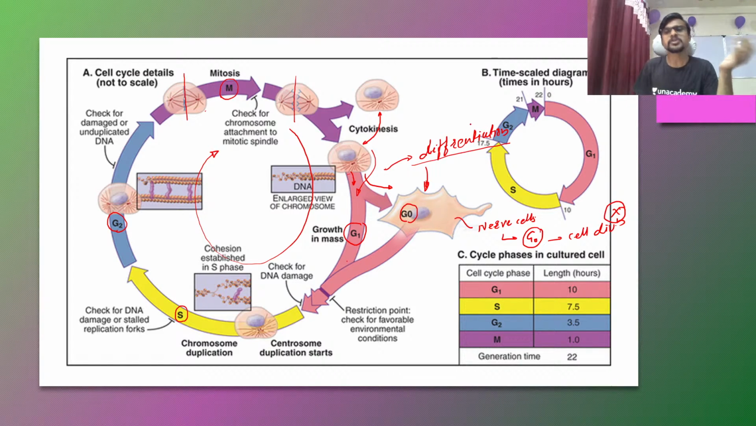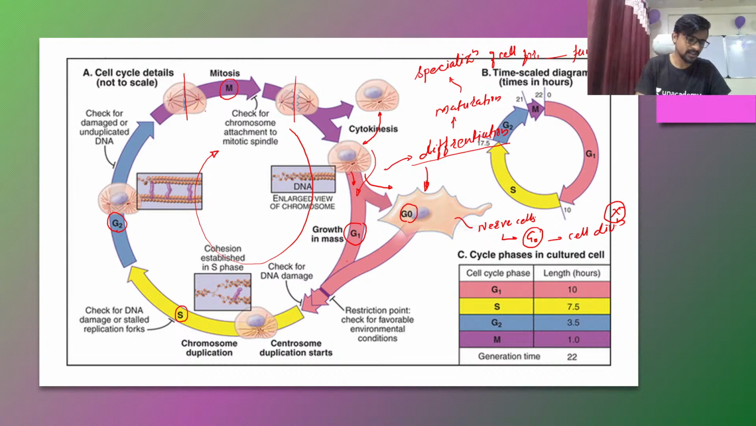Okay, so differentiation means maturation. Maturation means taking a particular function, the specialization of a cell for a particular function. So this is what we call maturation or differentiation. So the G naught or G0 is the resting phase where a cell can stay for a longer time out of the cell division.